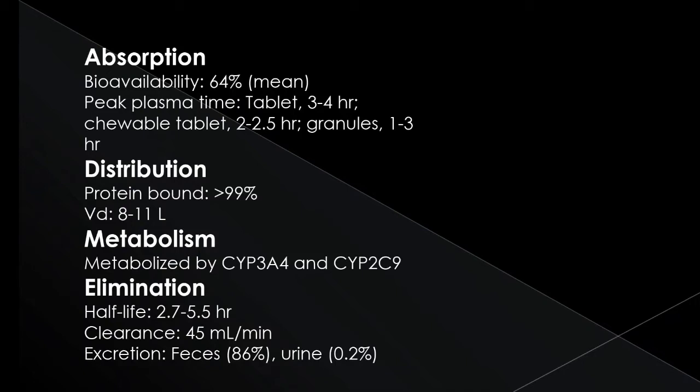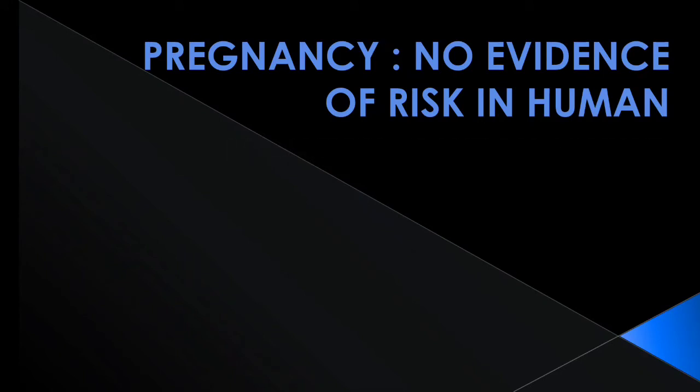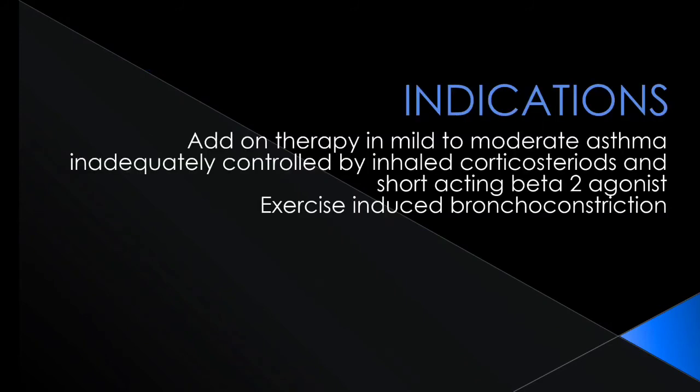Excretion is in the feces, which is the major route of excretion, that is 86%, and in the urine 0.2%. In pregnancy, there is no evidence of risk in humans, and in lactation caution must be advised, but it is quite not safe, but indicated in pregnancy.